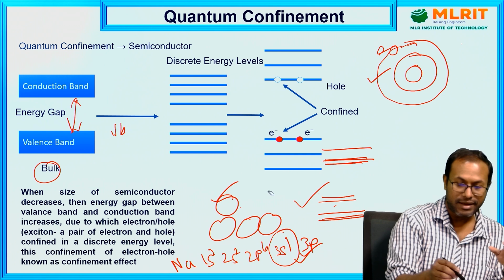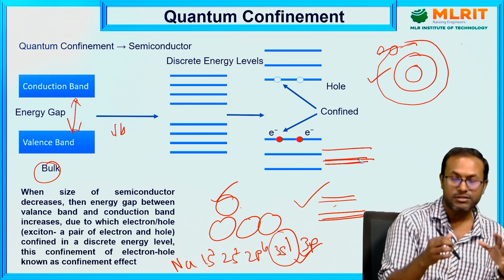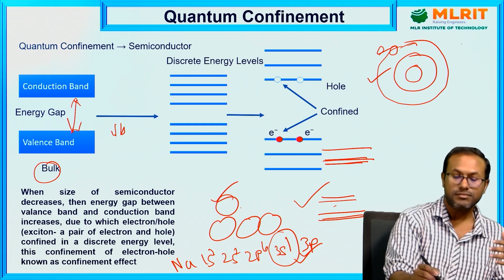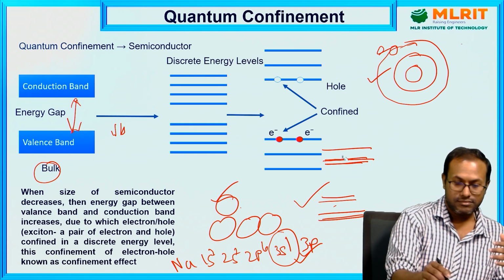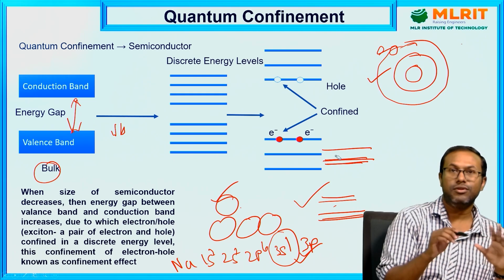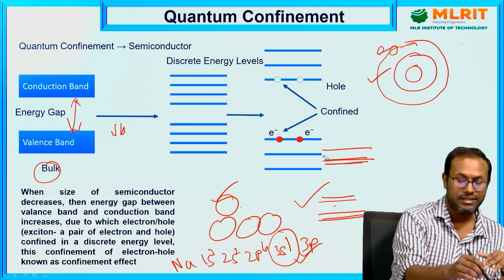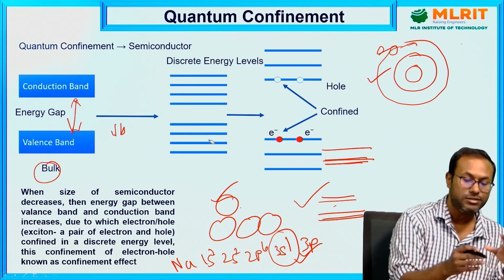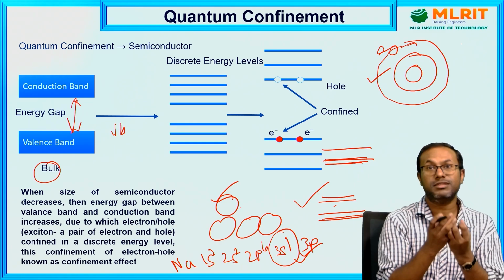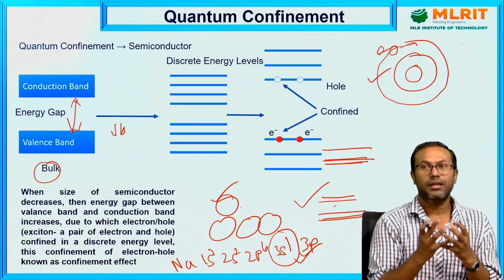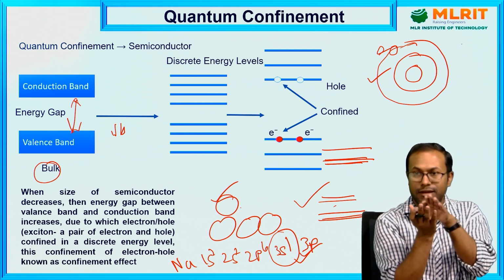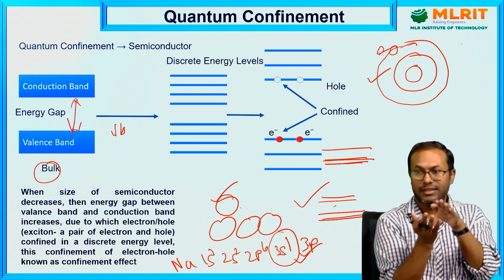If we reduce the size, the number of energy levels will also decrease because fewer atoms are close to each other. So it will reduce the energy levels, and those energy levels are now not a band, but like discrete energy levels. This is the valence band, but the energy levels are discrete because if you reduce the size of the material, this means you reduce the number of atoms. If we reduce the number of atoms, then the energy levels start to become discrete rather than a band.